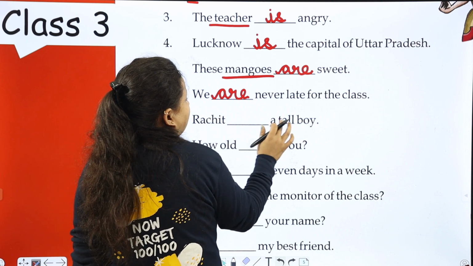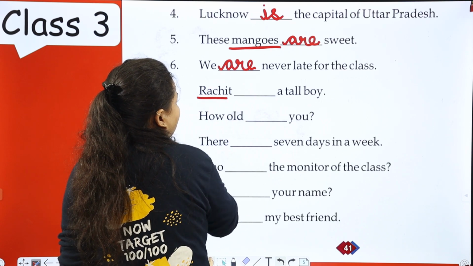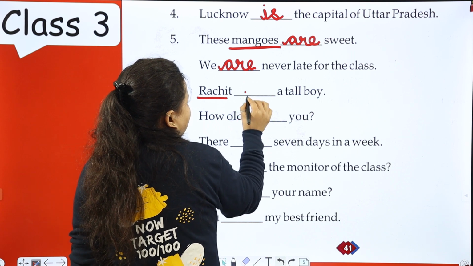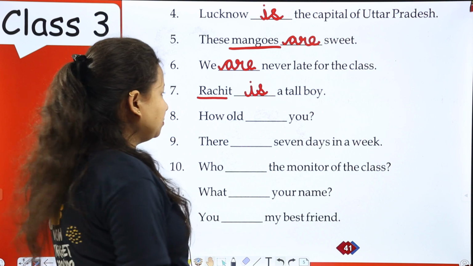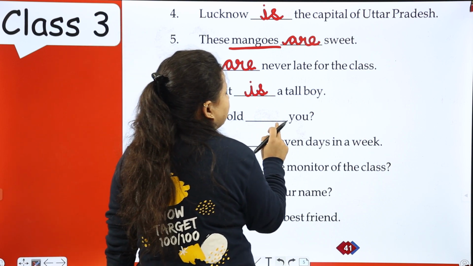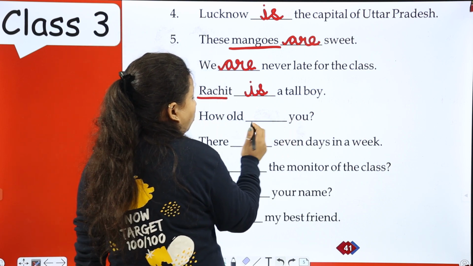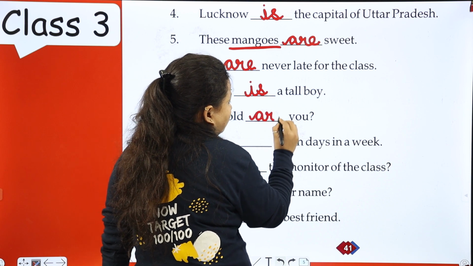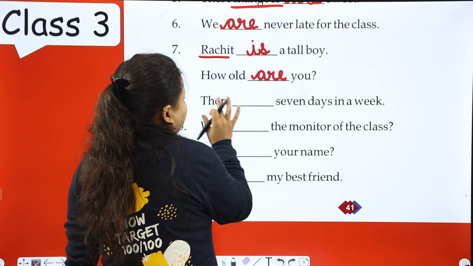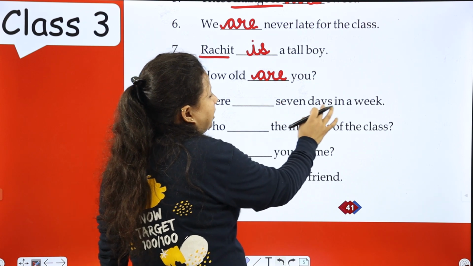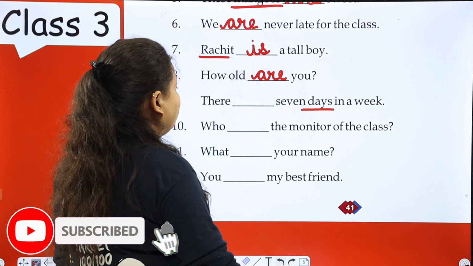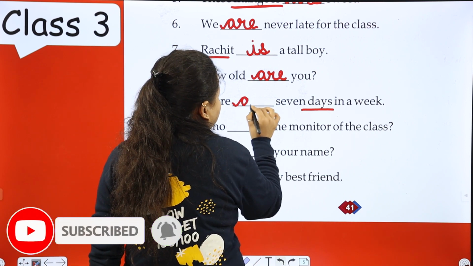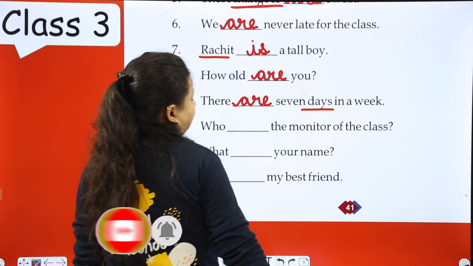Rachit dash a tall boy. Rachit is a singular subject. So Rachit is a tall boy. How old dash you? How old are you? There dash 7 days in a week. Days, plural. So there are 7 days in a week.